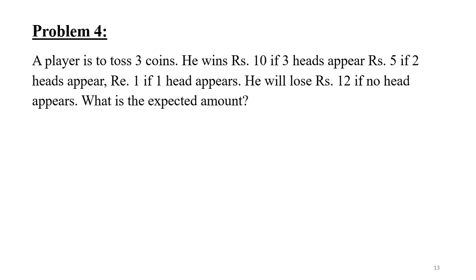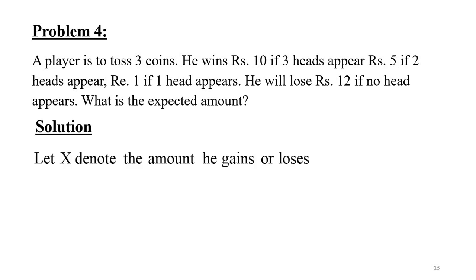Problem 4. This question is also being asked in University question paper. A player is to toss 3 coins. He wins rupees 10 if 3 heads appear, rupees 5 if 2 heads appear, rupee 1 if 1 head appears. He will lose rupees 12 if no head appears. What is the expected amount? So here let x denote the random variable, which will be the amount he gains or loses.